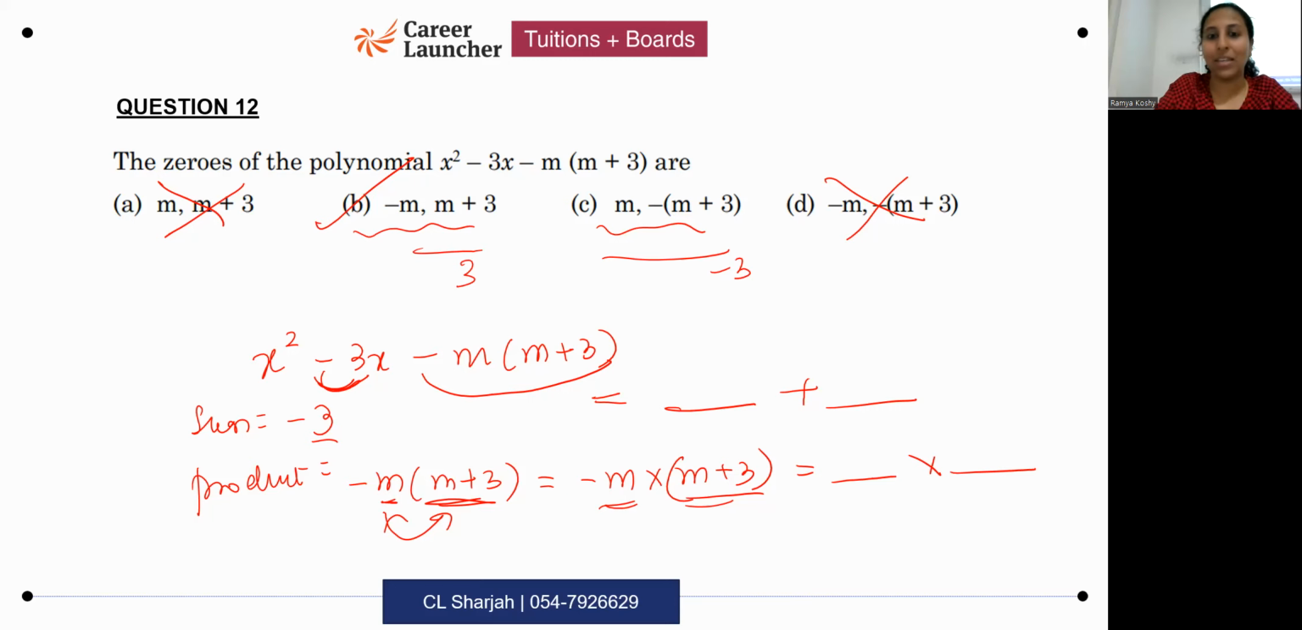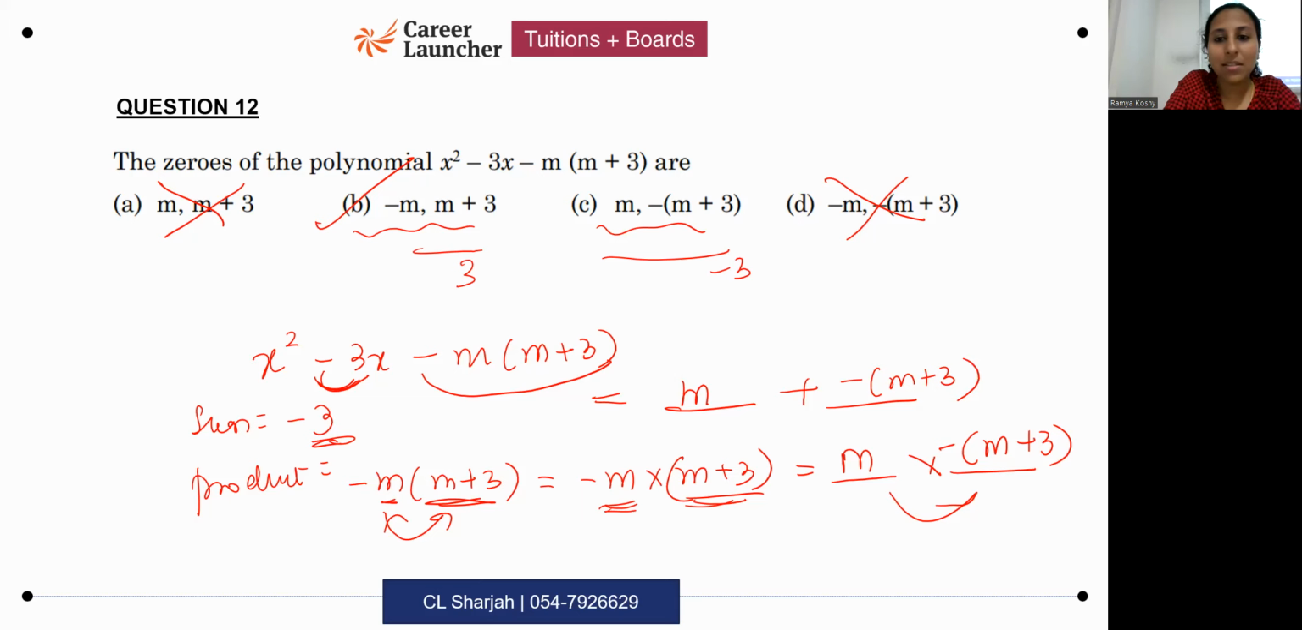Yes, sir. Okay. So what is minus m plus 3? It is plus 3, not matching. So what should I do? Let me take it as m into minus of m plus 3. Now is the sum of these two minus 3? Yes. m plus minus 3 is minus 3. That means I can split this as m plus minus of m plus 3.